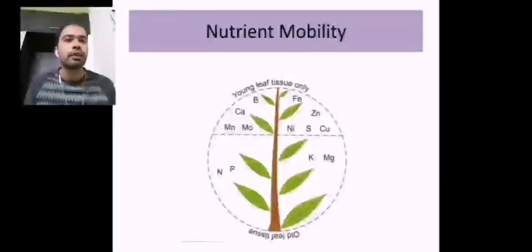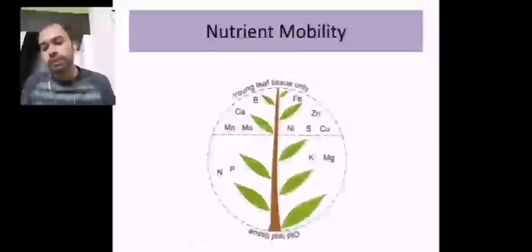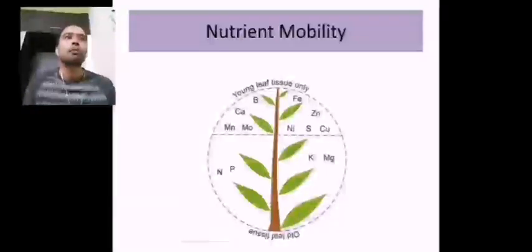So to begin with, the deficiency symptoms of the nutrients are very much conceptual, and the deficiency symptoms of the crops are very much influenced by the mobility of the nutrients. So as we all know, the deficiency symptoms of the nutrients depend upon the mobility, and the mobility of the nutrient depends upon the plant's carrier capacities.